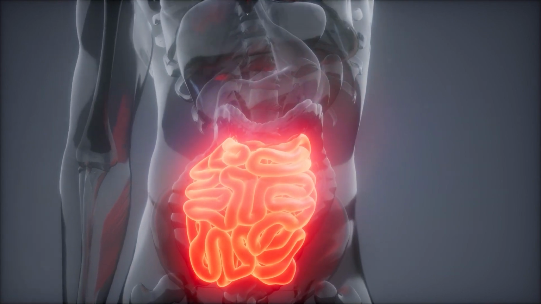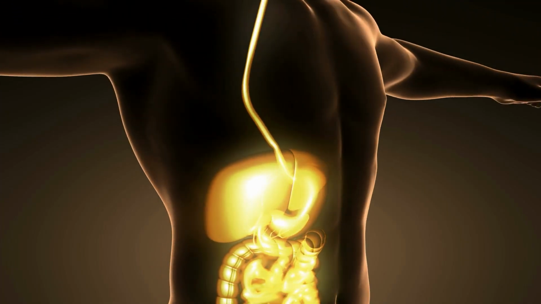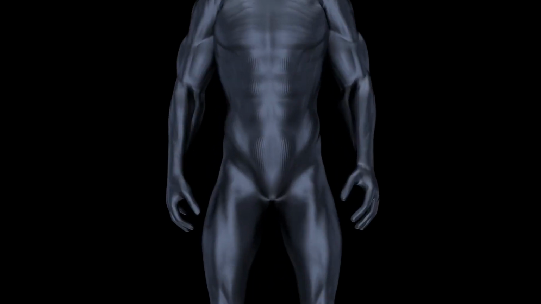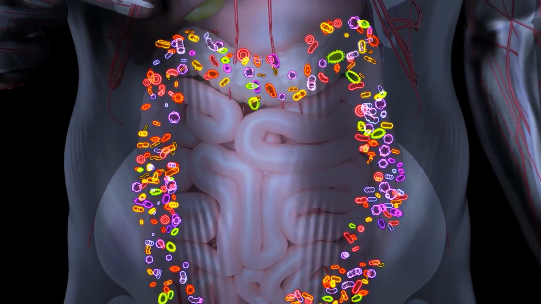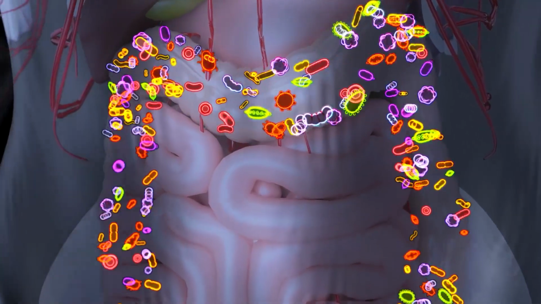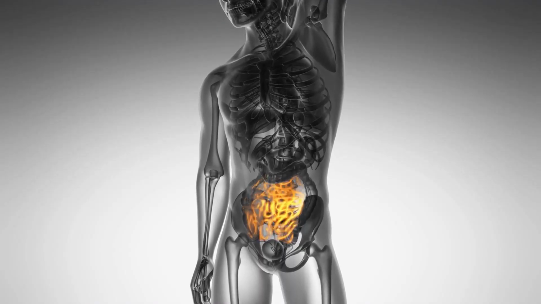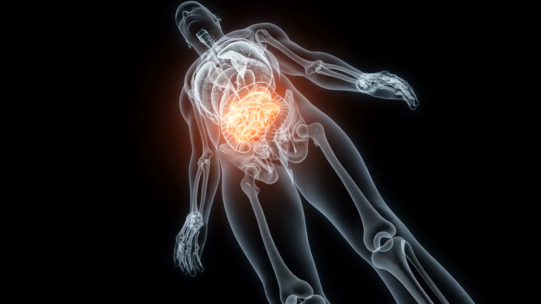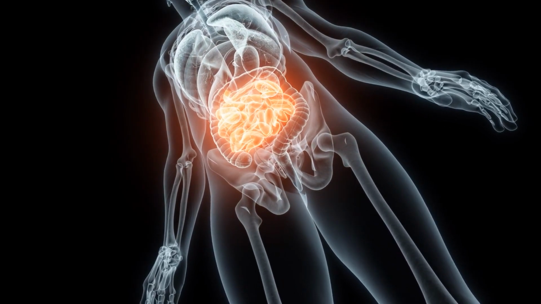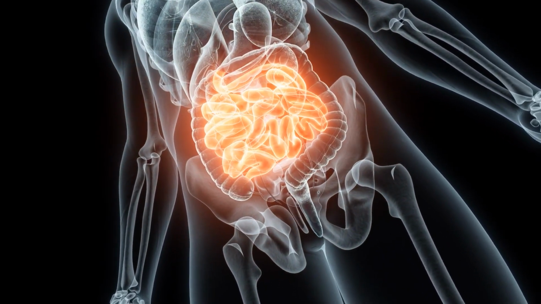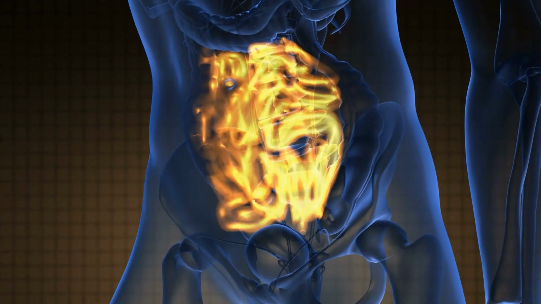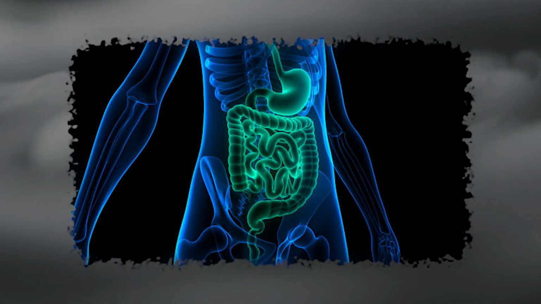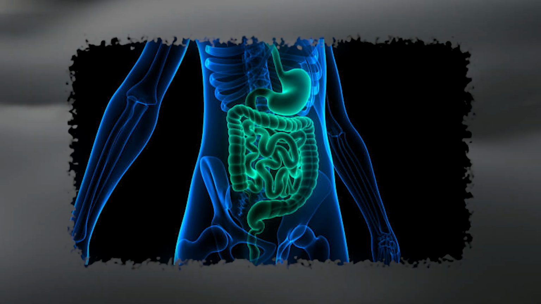The HLA genes encode proteins that are responsible for regulating the immune system and identifying foreign substances in the body. In particular, two specific variations of the HLA-DQ genes, namely HLA-DQ2 and HLA-DQ8, have been identified as major genetic risk factors for celiac disease. It is estimated that around 95% of individuals with celiac disease carry either one or both of these gene variants.